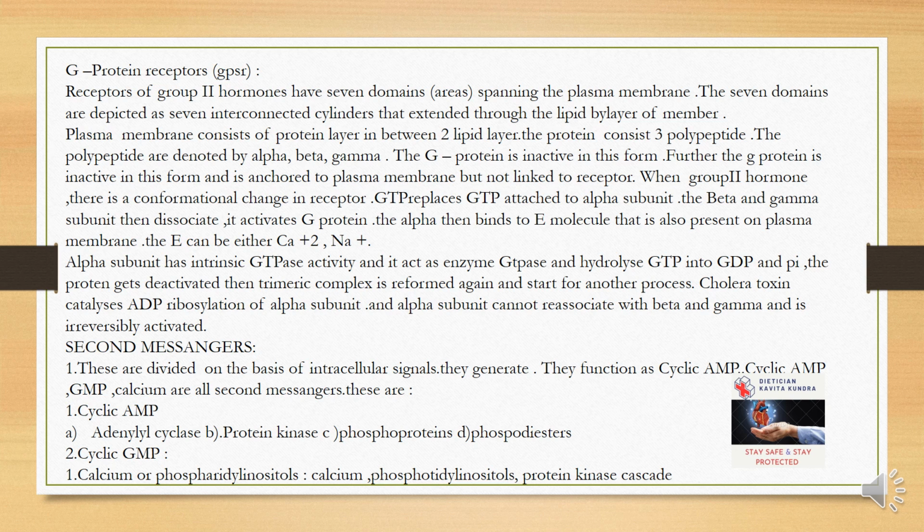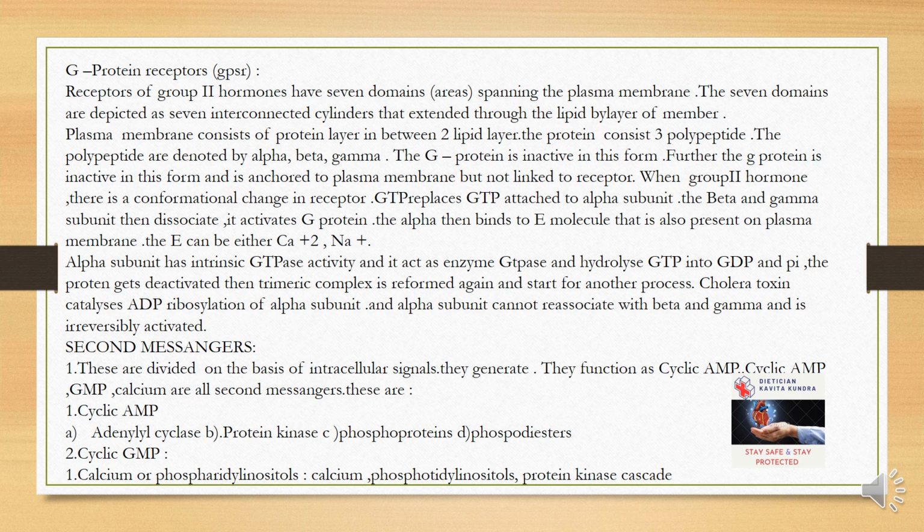The alpha subunit then binds to the effector molecule that is also present on the plasma membrane. The effector can be either calcium or sodium. The alpha subunit has intrinsic GTPase activity and acts as the enzyme GTPase, hydrolyzing the GTP into GDP and Pi. The protein gets deactivated, then the trimeric complex is reformed again and starts for another process. Cholera toxin catalyzes ADP ribosylation of the alpha subunit. The alpha subunit cannot reassociate with beta and gamma and is irreversibly activated.